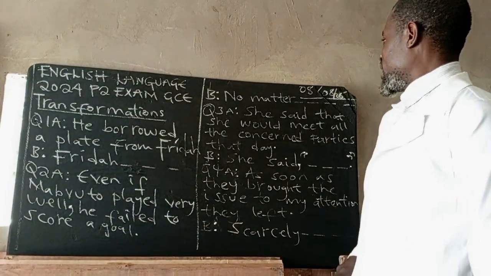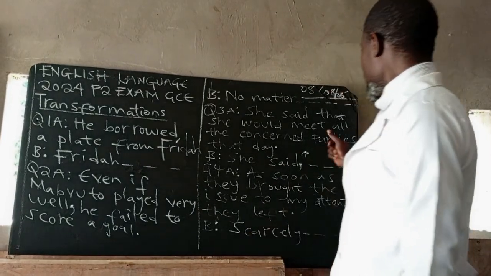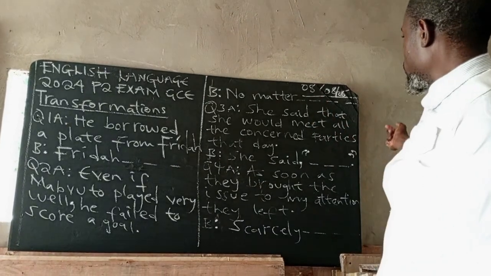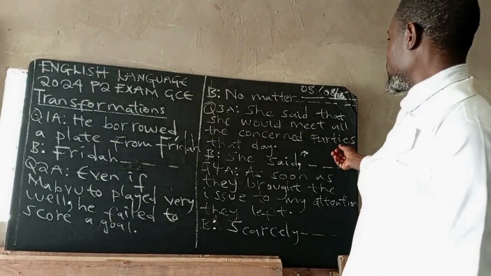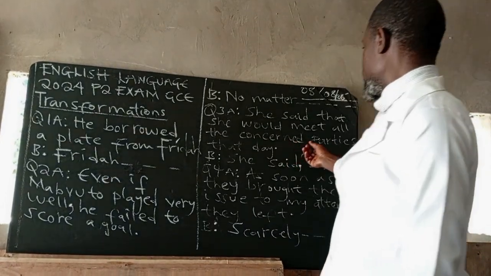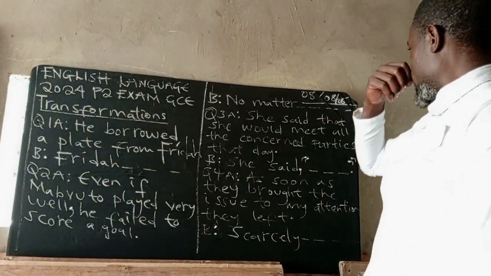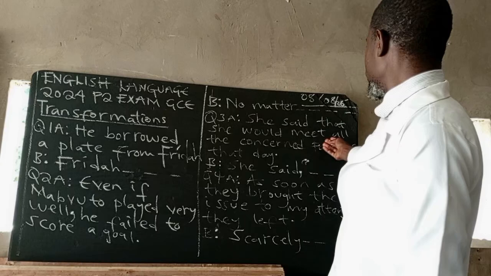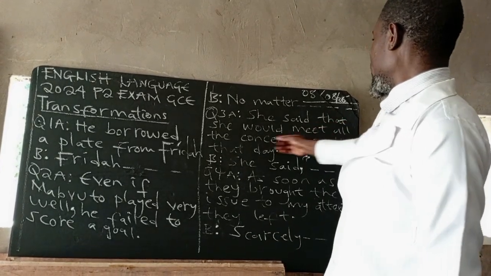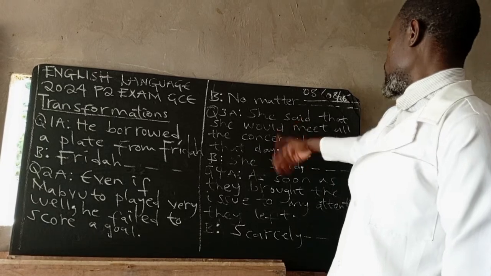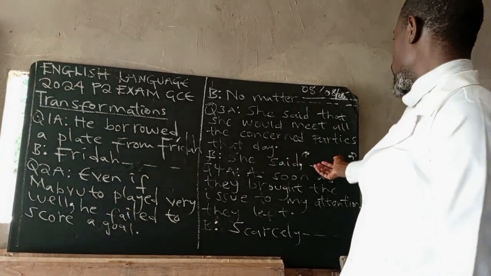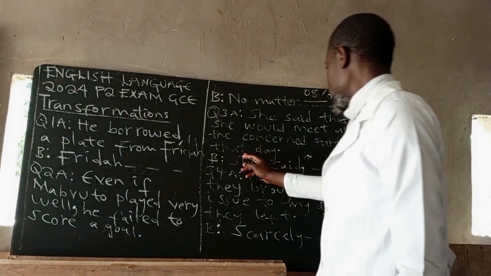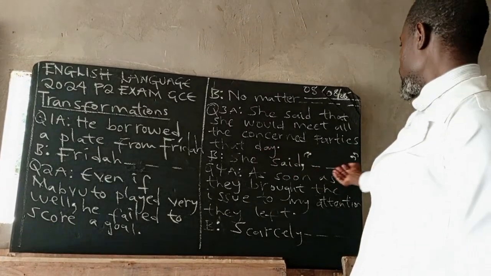Like I said, adverbs of place and adverbs of time change. Adverbs of frequency, in this case, won't change. But look at pronouns like she, they are changing. Auxiliary verbs are changing: would changes to will in direct speech. Adverbs of time changed: that day to today.